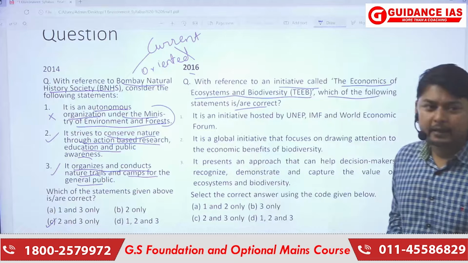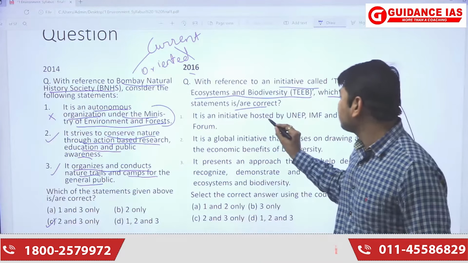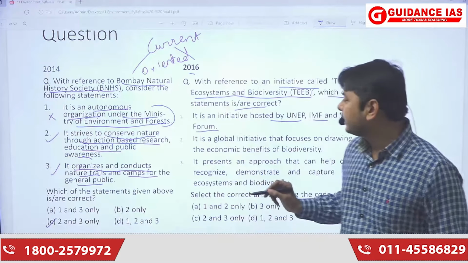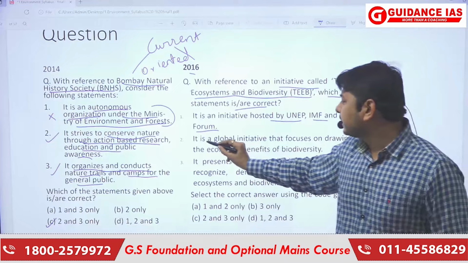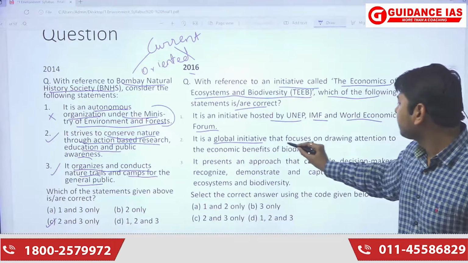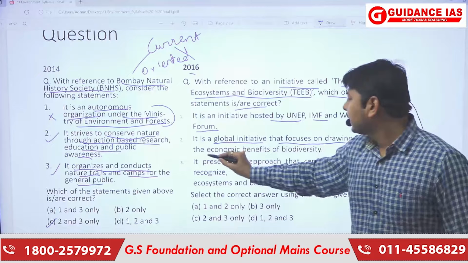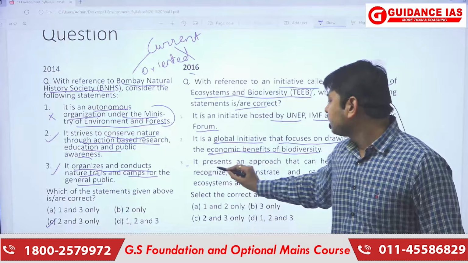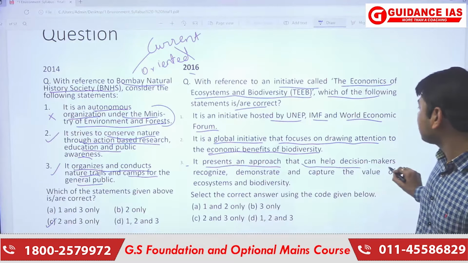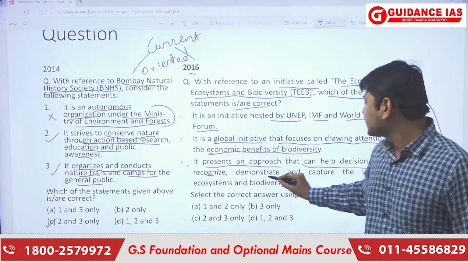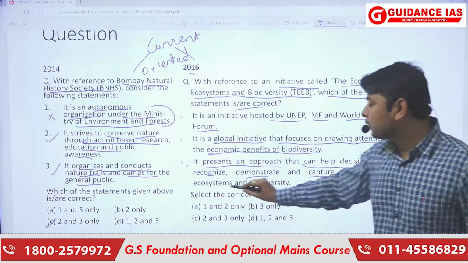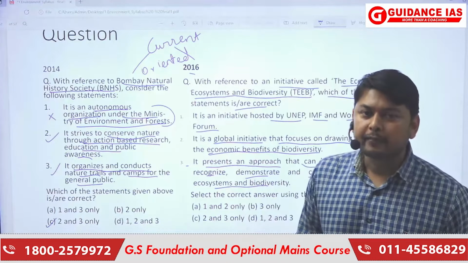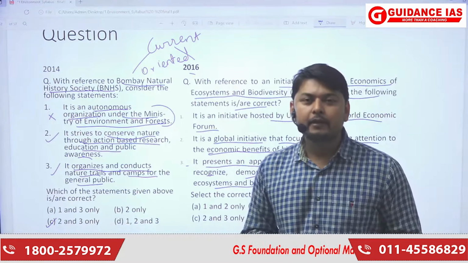So, the first statement here is, it is an initiative hosted by UNEP, IMF, World Economic Forum. Second statement is, it is a global initiative that focuses on drawing attention to economic benefits of biodiversity. Third statement is, it presents an approach that can help decision makers recognize, demonstrate, and capture the value of ecosystems and biodiversity.